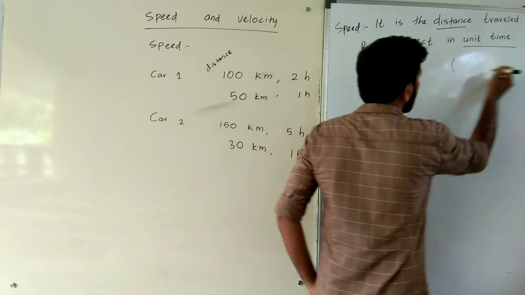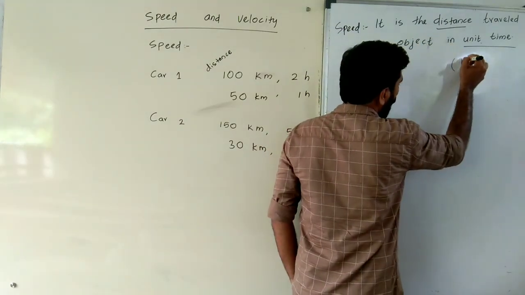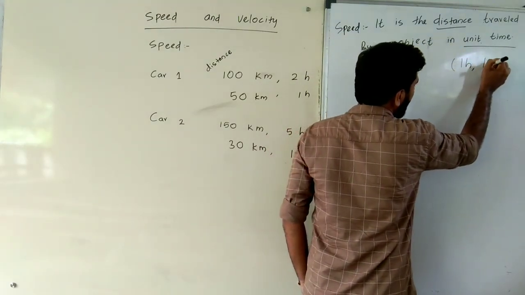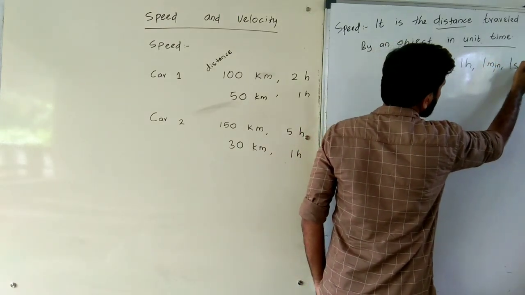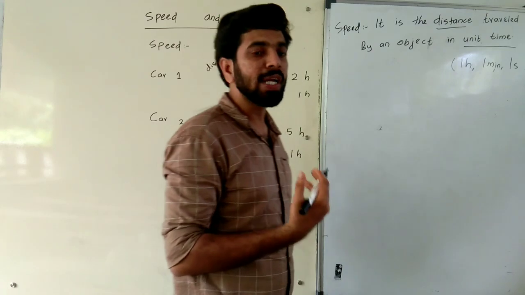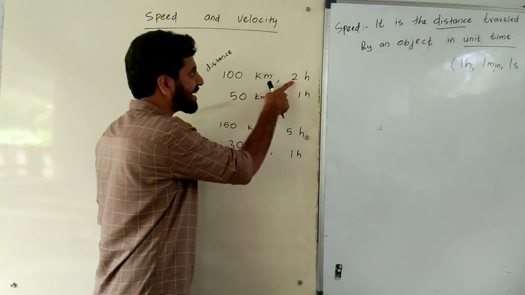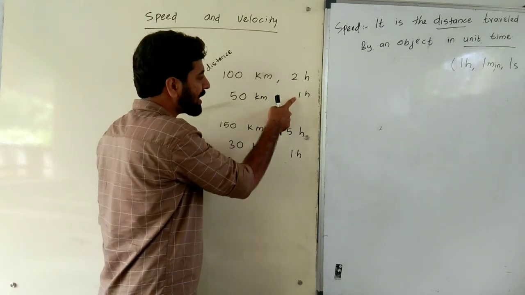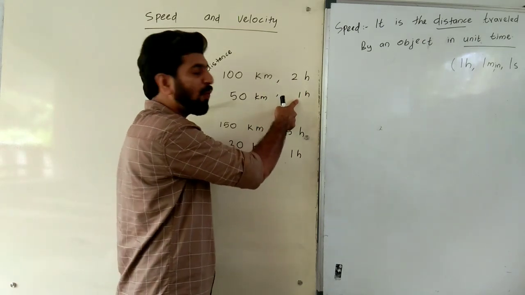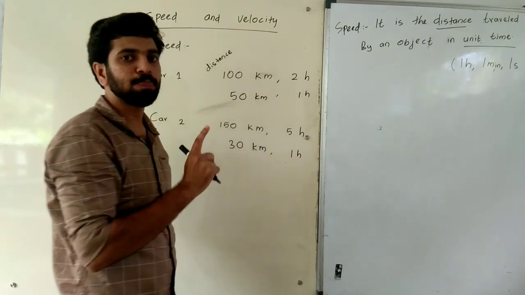What is unit time? Unit time means 1 hour, 1 minute, 1 second, etc. Here we took the time as hours. Therefore, the distance covered in 1 hour is called speed.